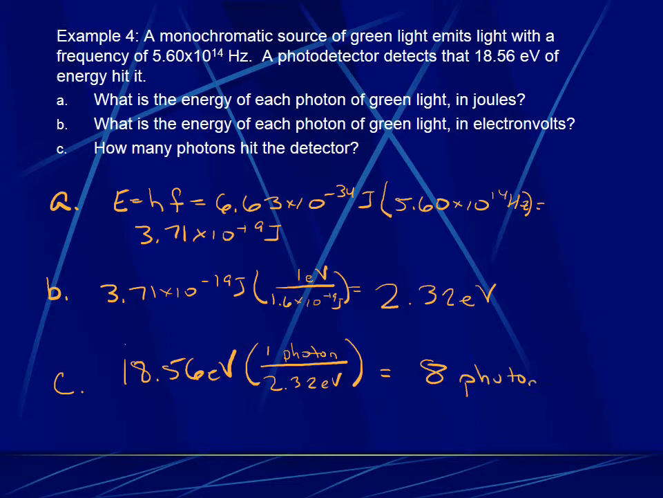Now we knew this had to be a whole number because light is quantized. So even if you get a fraction that's close to 8 on your calculator, you don't want to write that fraction or that decimal. You want to give us a whole number of photons.